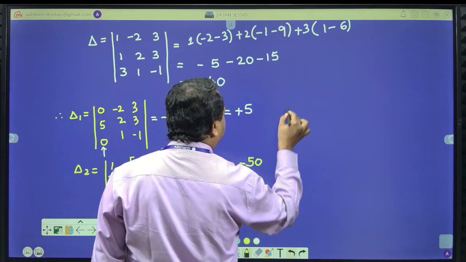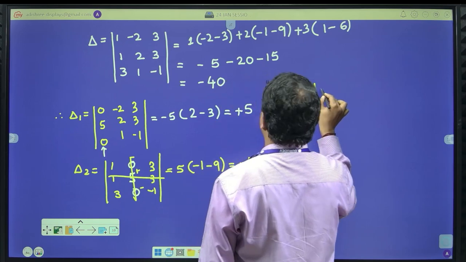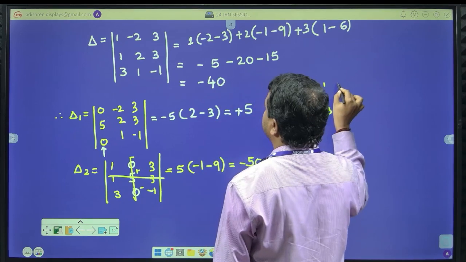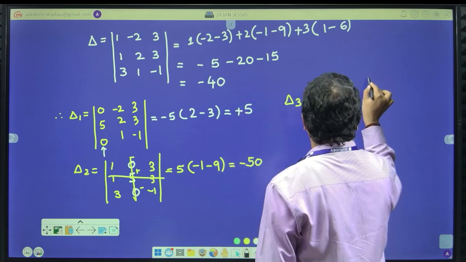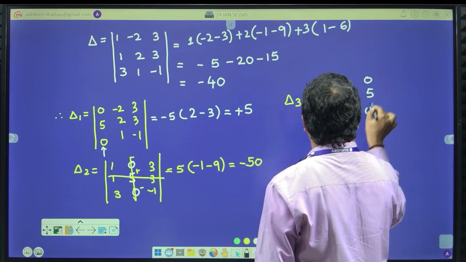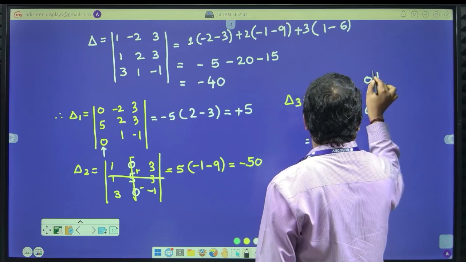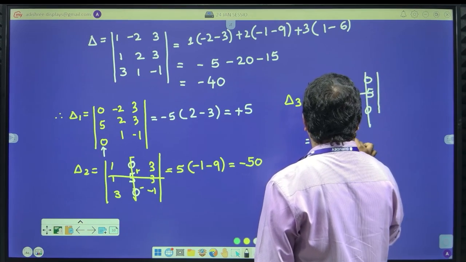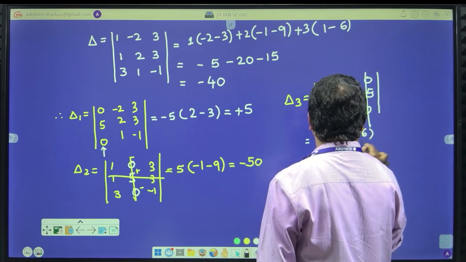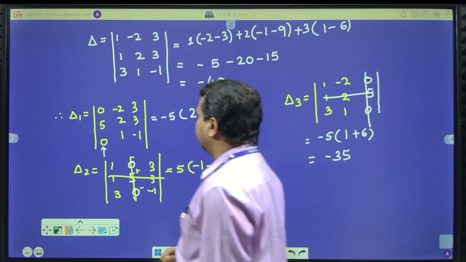Similarly, delta 3, what is delta 3? First as it is 1, 1, 3, second as it is minus 2, 2, 1, third one I have replaced it by the constants, that is 0, 5, 0, done. So, that will be equal to plus minus plus plus minus, it will become minus 5 into eliminating 1 plus 6 should be equal to 35, 7 5s are 35, clear.